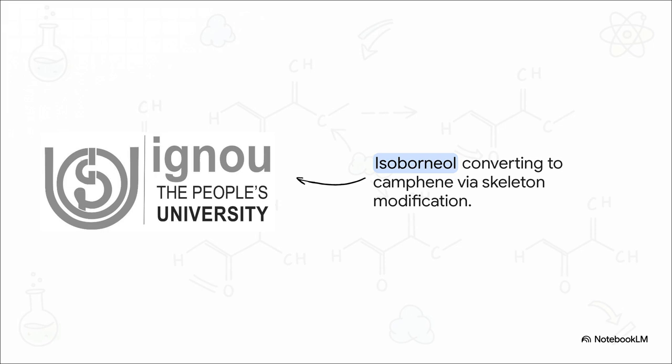And this illustrates perfectly how these exact same rules apply to some of the most complex, mind-bending shapes in nature. Take a look at this 3D bicyclic terpene, isoborneol, converting into camphene. This is a very rigid structure. Yet, through a Wagner-Meerwein rearrangement, it generates a carbocation, undergoes a 1,2 shift, and completely modifies its entire bicyclic skeleton. It literally unhooks a structural bridge and reconnects it somewhere else, all just to find a more peaceful, stable geometry.